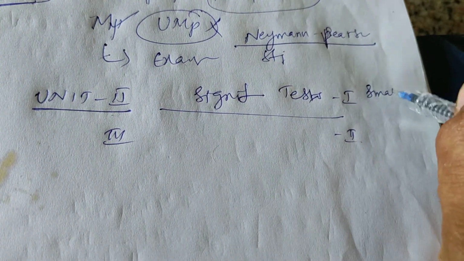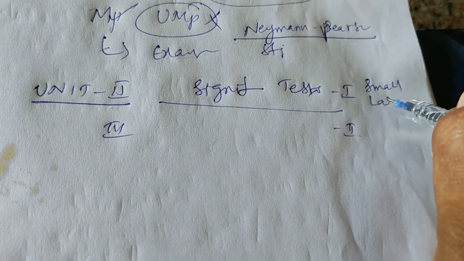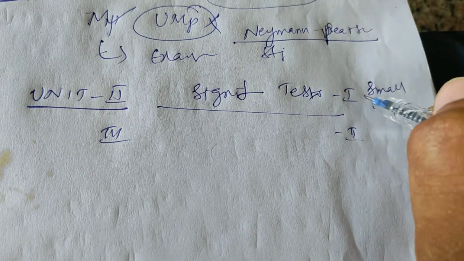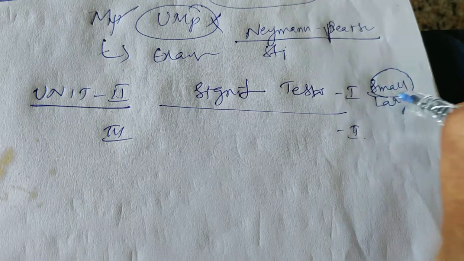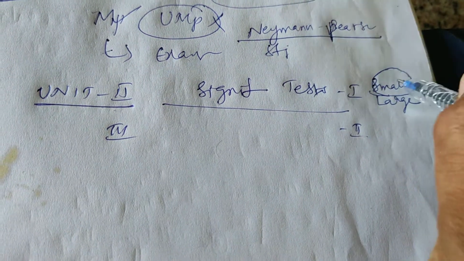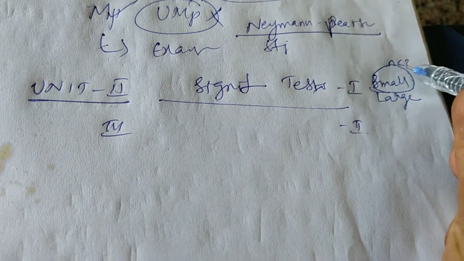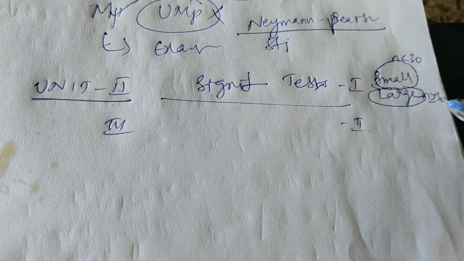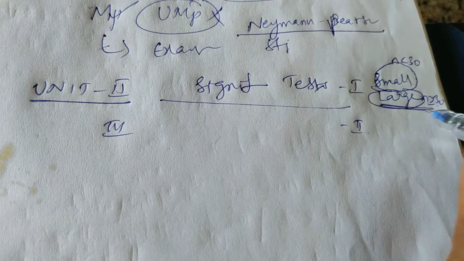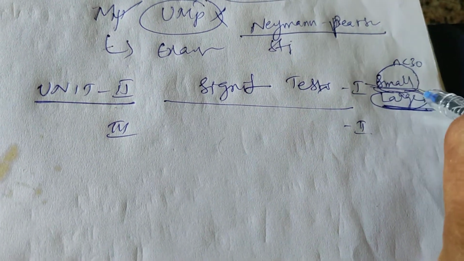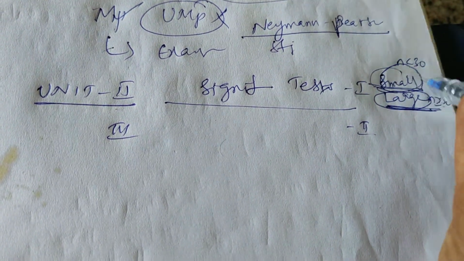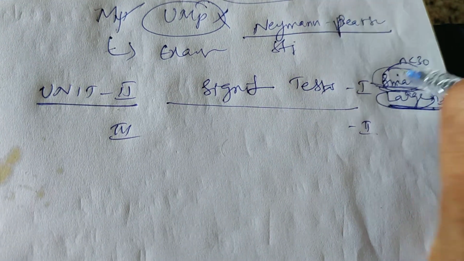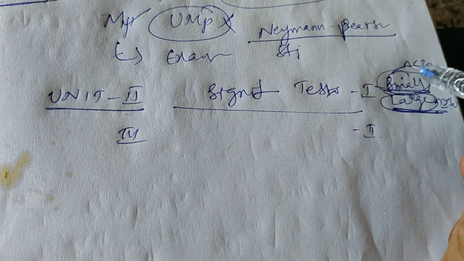It means small sample tests and large sample tests. When we define a sample as a small sample, when n is less than 30. Large sample tests are when n is greater than or equal to 30, which is nothing but large populations. Small sample tests are used to test mean, proportions or variance.